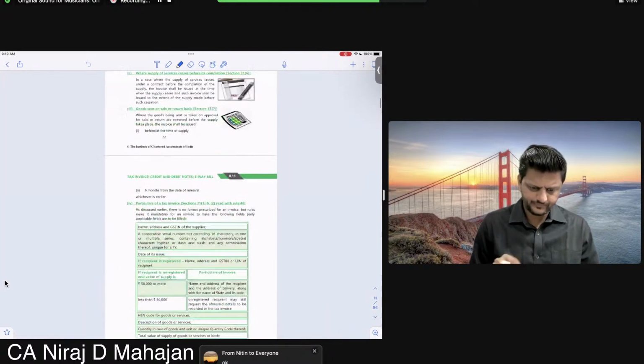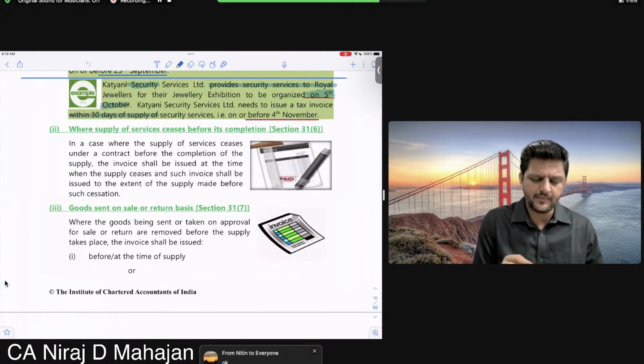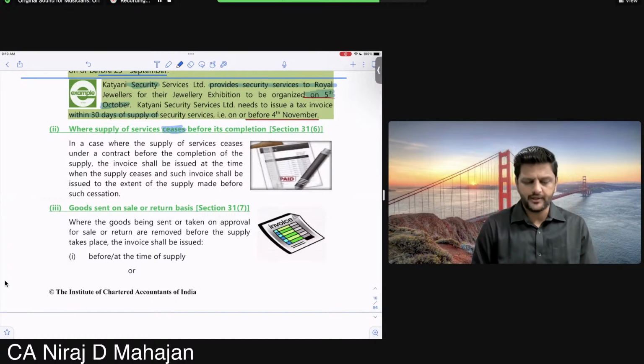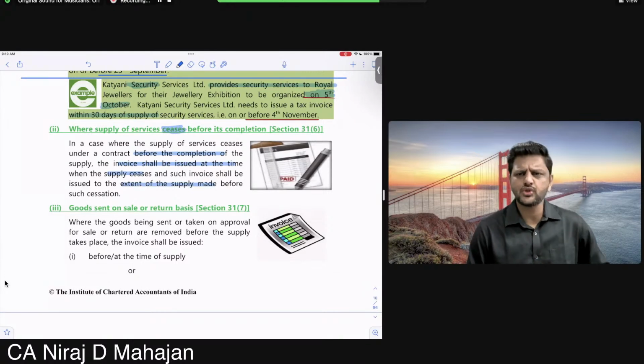Ready? Other things. 31.6. Where supply of services ceases, that means stops before its completion. You could not complete the contract. So in a case where the supply of service stops under a contract before the completion of the supply, the invoice shall be issued at the time when the supply ceases, and such invoice shall be issued to the extent of supply made before cessation. Cessation, do you understand? Cease or cessation means stop.